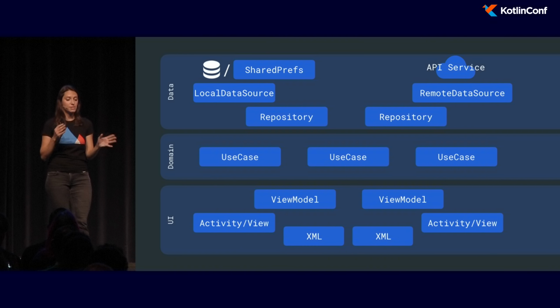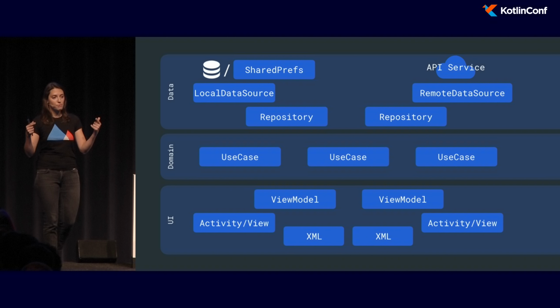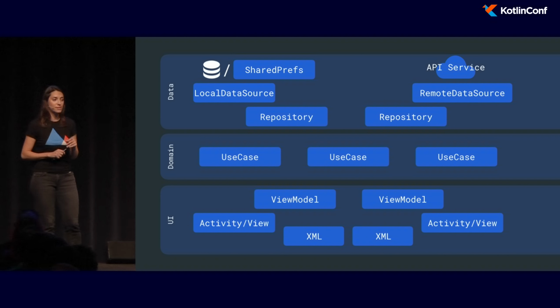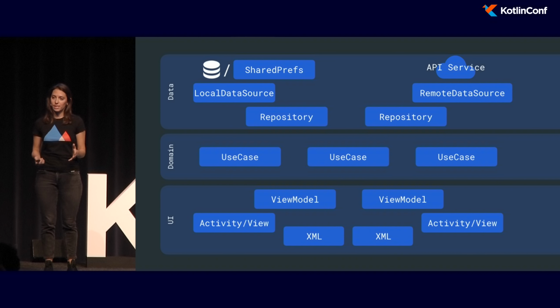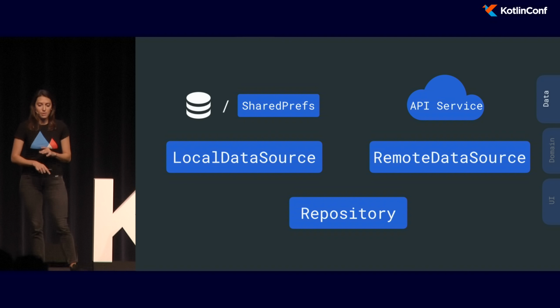So we will have something like shared preferences or a database, a local data source, a remote data source, a repository that would work with these two, and then as part of the domain layer, use cases that will work with repositories, and in the UI, ViewModels, activities, and XMLs. Let's actually go over every layer and see what exactly we've done there, because before we started implementing, we decided to create a set of rules for each of these classes. So let's start with the data layer.